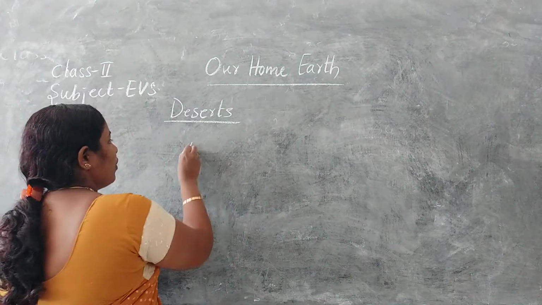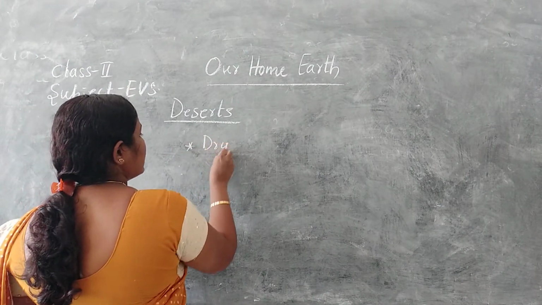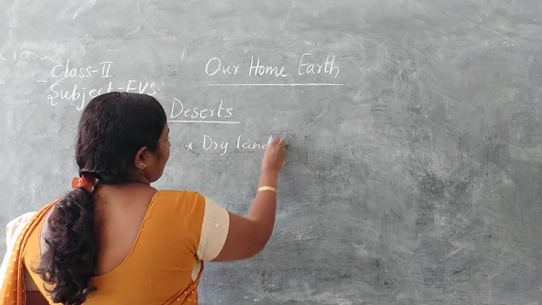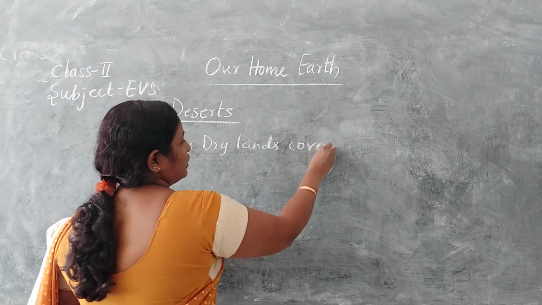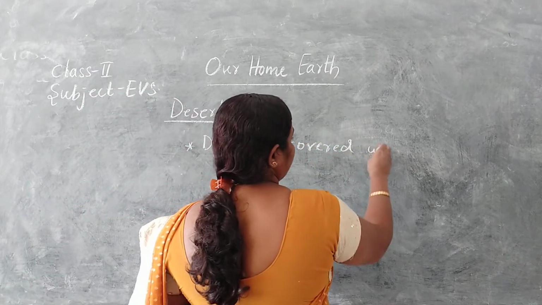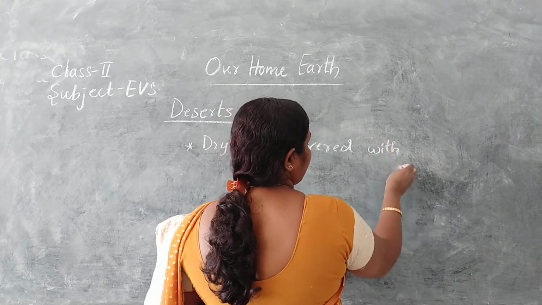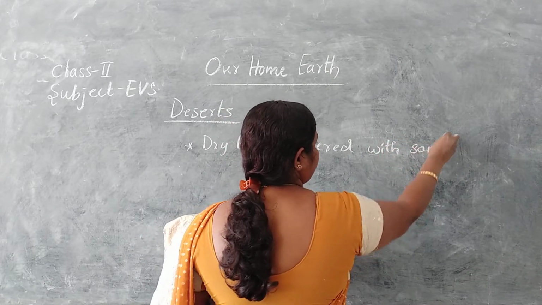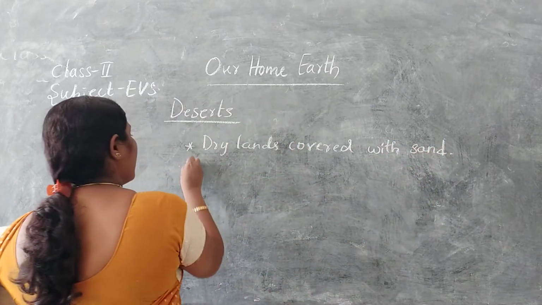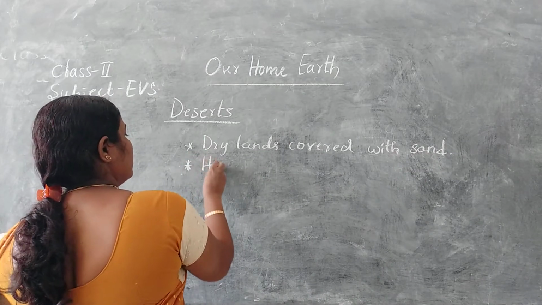Deserts are very dry lands covered with sand. These will be very hot.